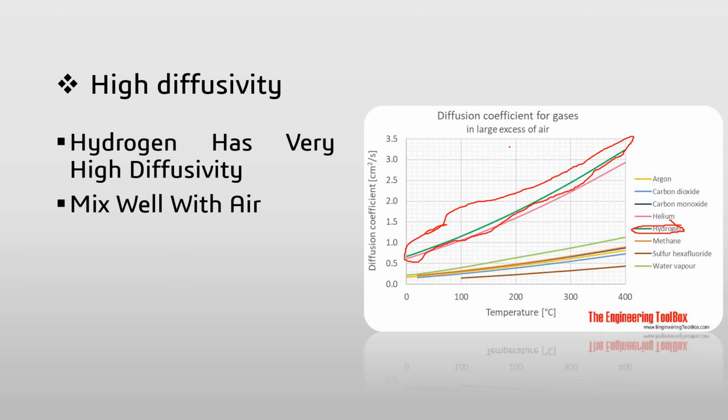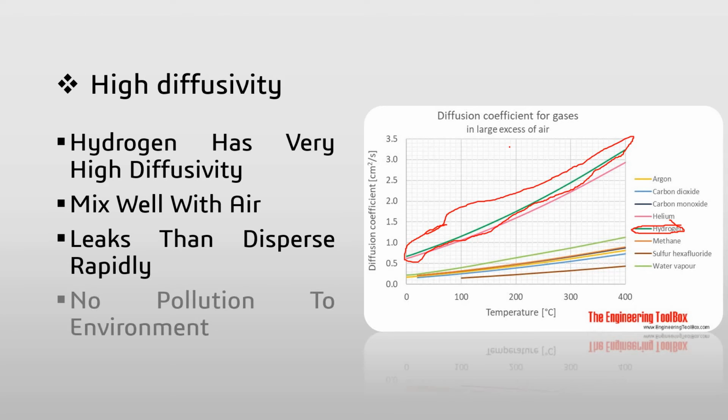Hydrogen has very high diffusivity. Because of that property, it mixes well with air, so there is an advantage. And if there is any leak in the system or any leak in the tank, it disperses rapidly in the atmosphere, and also it does not pollute the environment, so it is the biggest advantage.